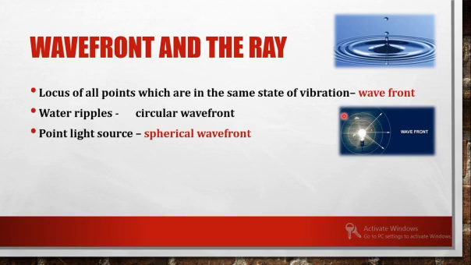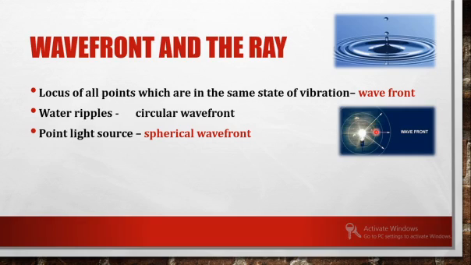And what is a wavefront? A wavefront is the locus of those points which are at the same state of vibration. So that means if light advances from the bulb in this direction, at a particular time, the particle at this moment will be experiencing one kind of vibration due to the presence of the light wave.